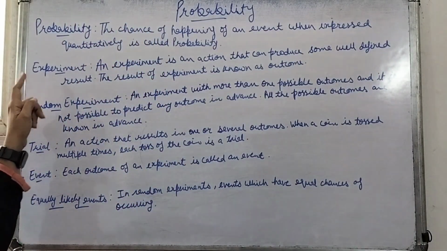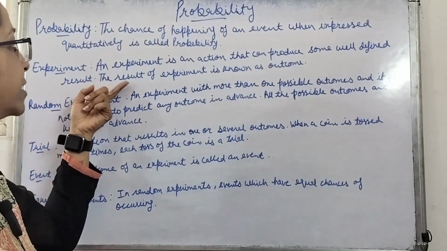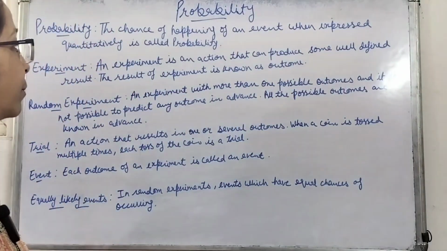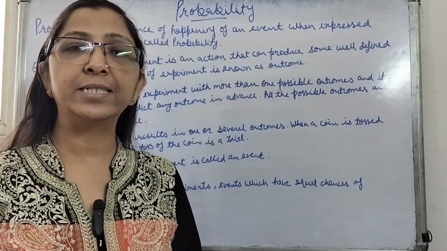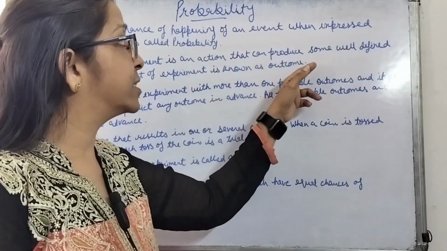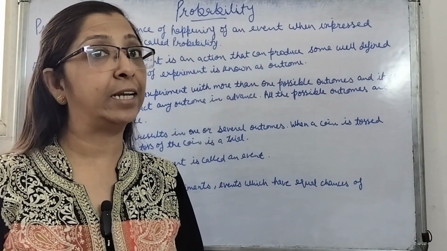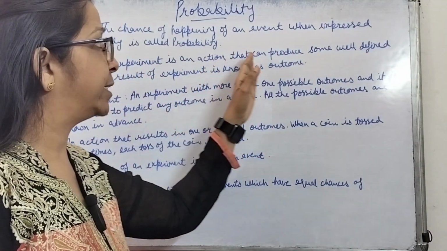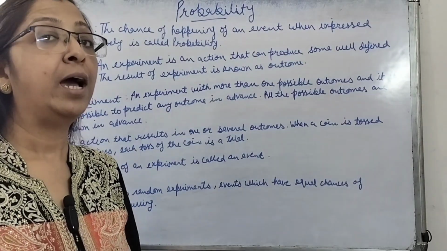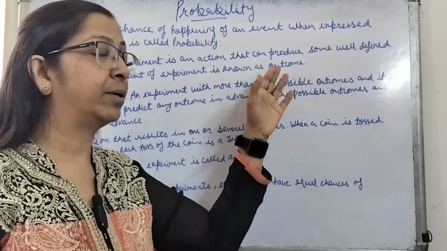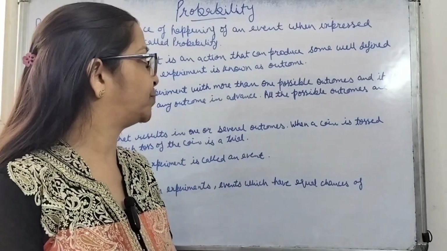Now what is an experiment? An experiment is an action that can produce some well defined result. The result of an experiment is known as an outcome. Whenever we are doing any action, suppose we are tossing a coin, it is an action. We know that the result of tossing a coin will be either coming of head or coming of tail. So when we are doing any action that can produce some well defined results, it is known as an experiment, and the results are known as outcomes. That means coming of head or coming of tail is the outcome over here.